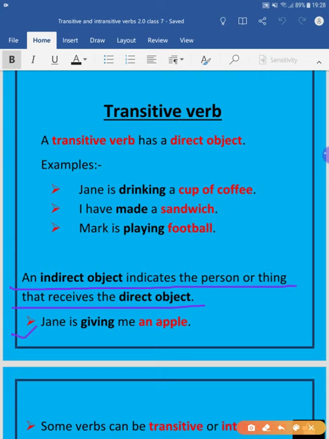Now, Jane is giving me an apple. Here Jane is the subject, and giving me what? An apple. We are getting the answer. And who is receiving? Me. So who is the indirect object? Me is here the indirect object. Do you understand? I hope you have understood it.